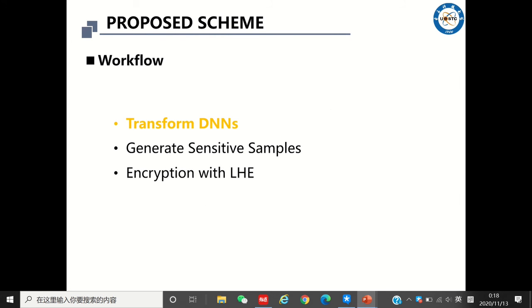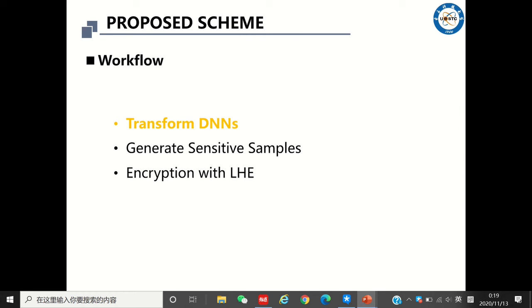The workflow of SecureDL is as follows. To realize privacy-preserving outsourced inference services while guaranteeing the model integrity, we first design a general function approximation algorithm to transform nonlinear activation functions to low-degree polynomials.